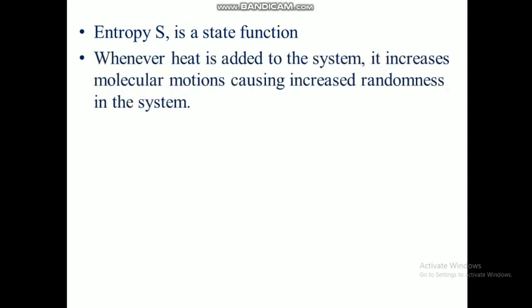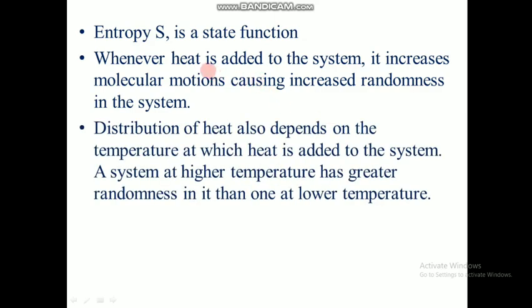Whenever heat is added to the system, it increases molecular motion. In any molecule, when we increase heat, it increases the molecular motion as we are providing energy, causing increased randomness in the system. This you have learned from earlier classes. When you heat something, the molecules inside that substance will move faster. Hence that will increase the randomness and hence it will increase the entropy. So that's why we can tell heat is a factor for entropy.